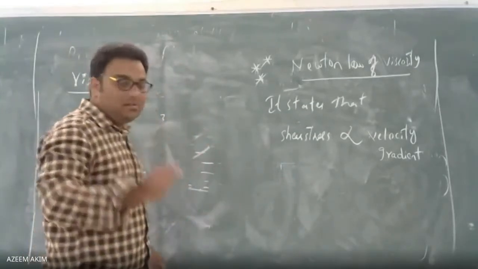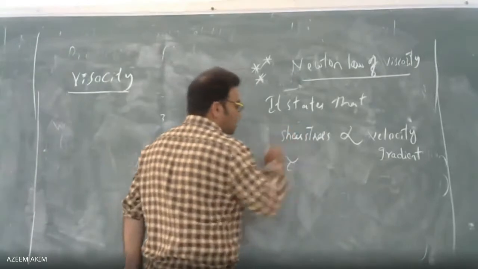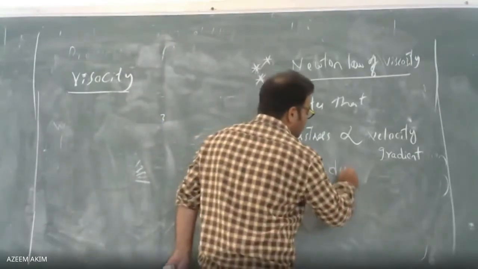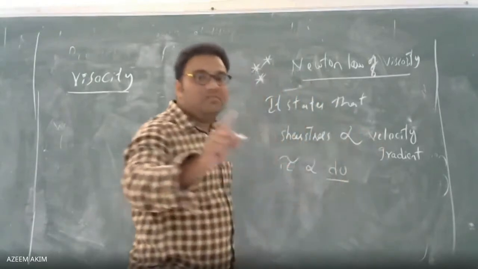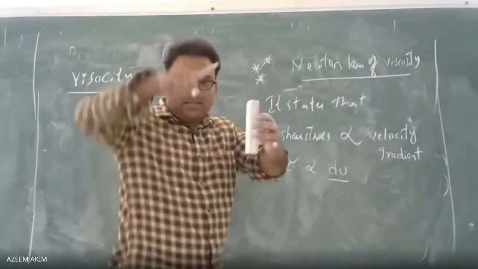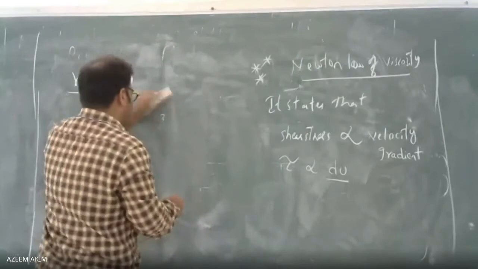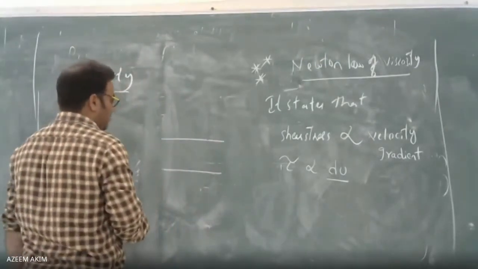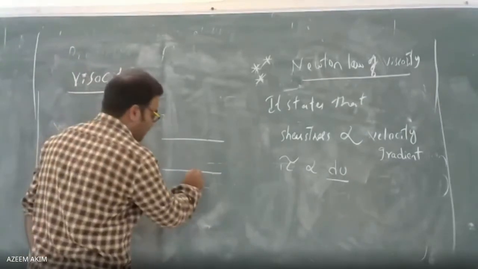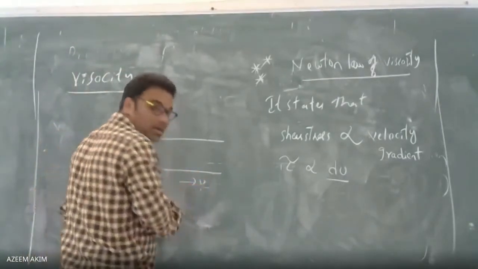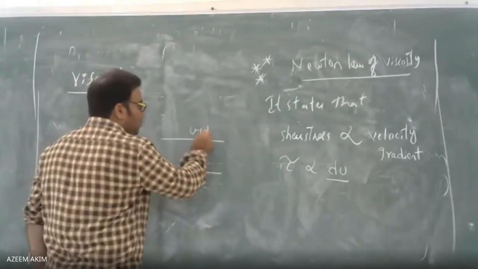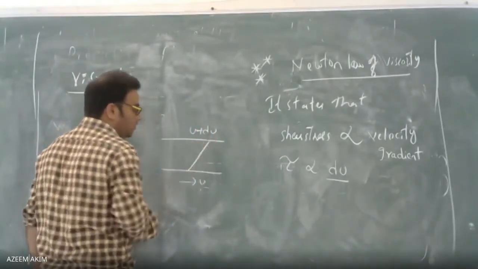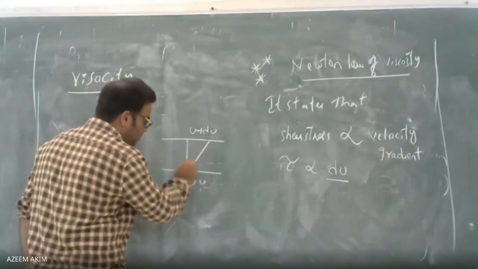So shear stress is nothing but tau. Tau is proportional to du. Du is nothing but the change in velocity between the first layer and the second layer. Let us say these are the two layers taken. There is a changing velocity. For example, it is moving with u velocity. The changing velocity is u plus du. The graph looks like this. These are the fluids.